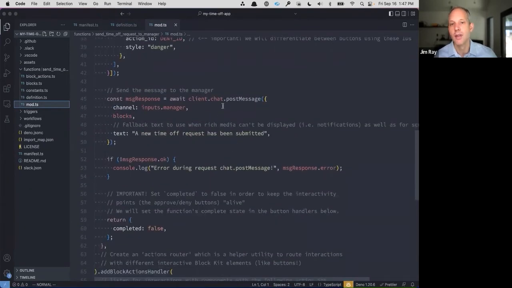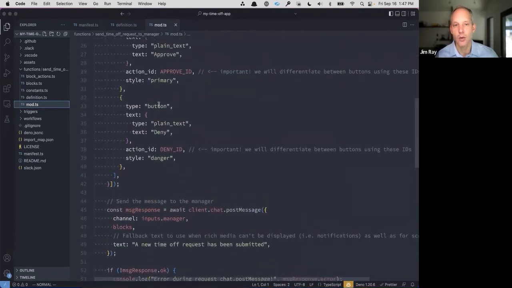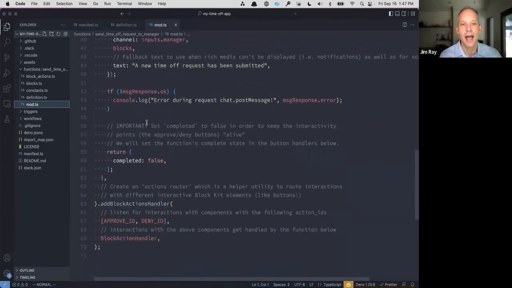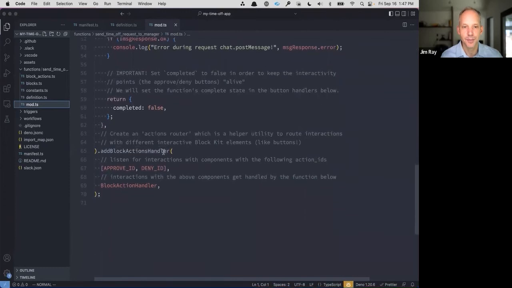We're using the post message command here. We're going to bundle all of this up and send that to the manager. So you can see here that we've got our UI that we've composed up here. And then we're including the text, so somebody is requesting time off. We've got some error handling in here. And then we've got the BlockKit actions.